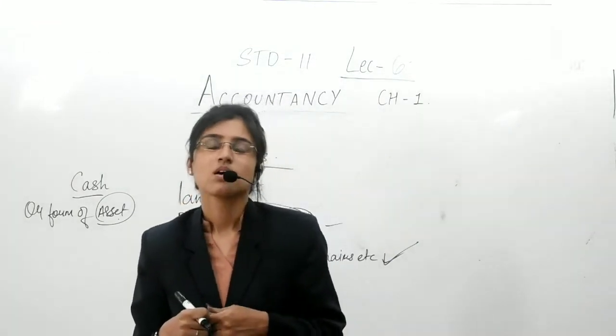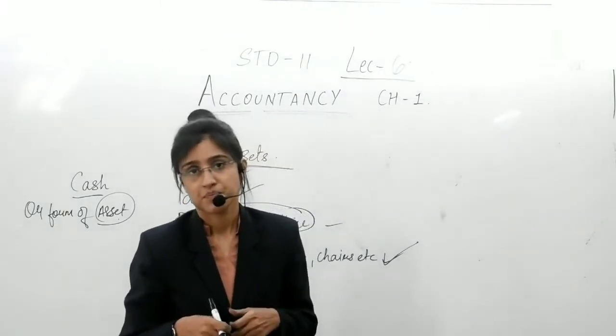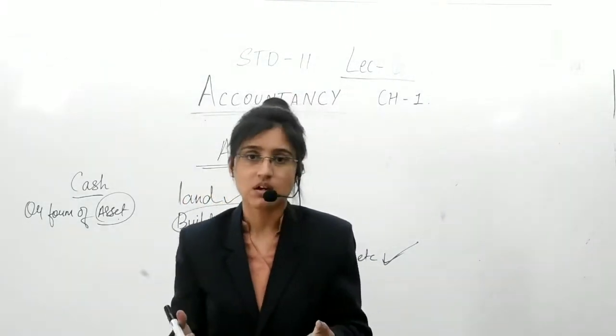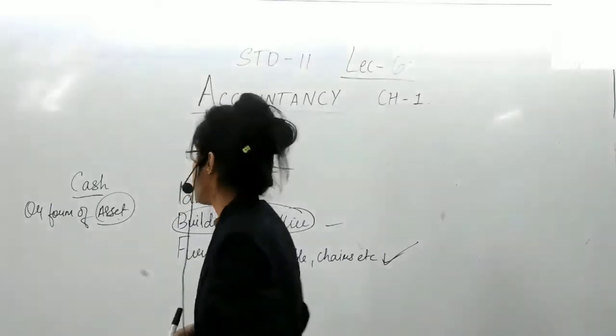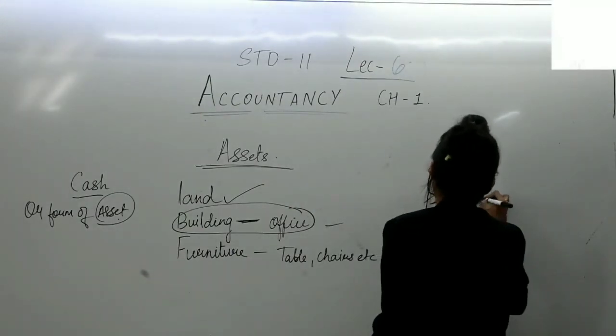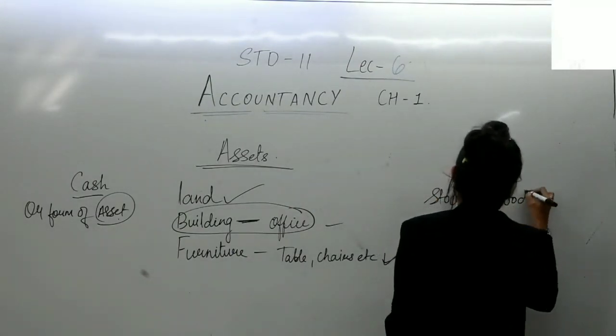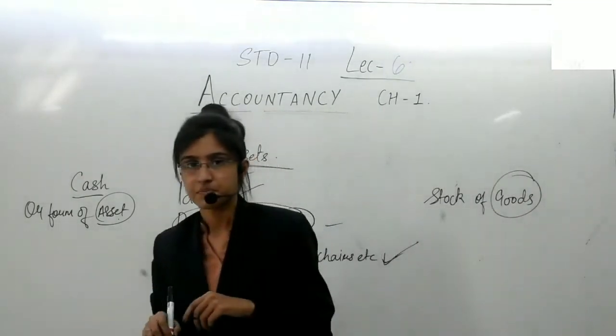Yeah. So you need to create sufficient stock. There should be something available to sell. So you need to have a stock. Stock of what? Stock of goods. What are goods? An item in which you are dealing, you are trading.